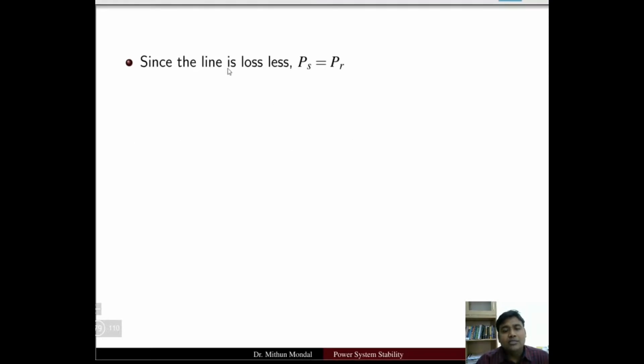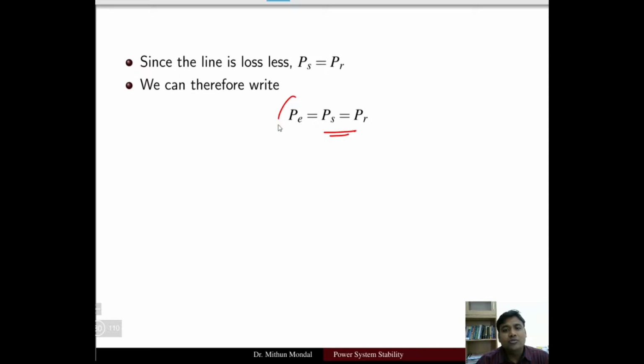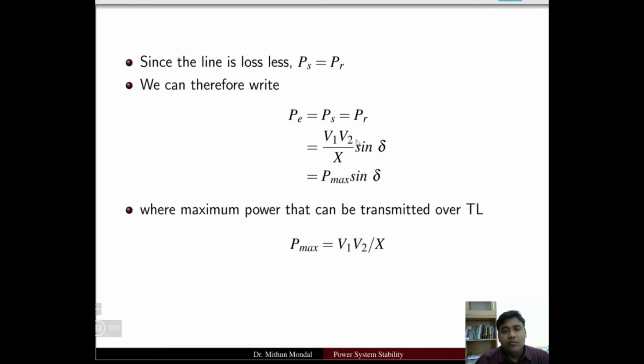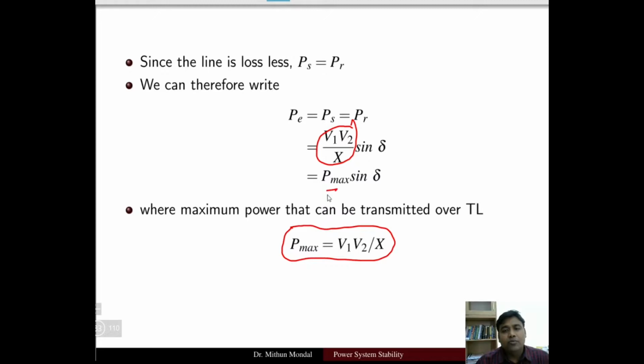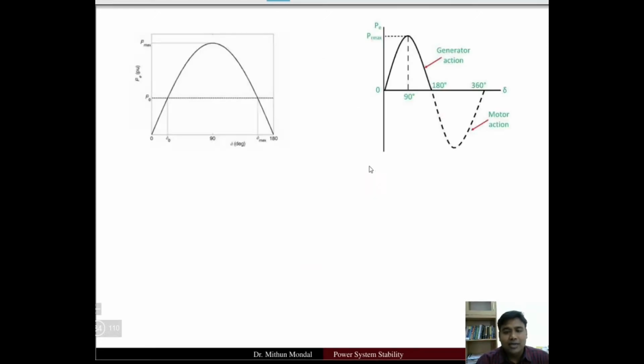We remember that the transmission line is lossless. So whatever real power you are transferring at the sending end will be equal to the real power at the receiving end. Therefore, we can write PS equals PR, in terms of PE, the generating power, equal to V1 V2 by X into sin delta. Then V1 V2 by X we can represent as the maximum power that can be transmitted over the transmission line, and so PE is equal to P max into sin delta.